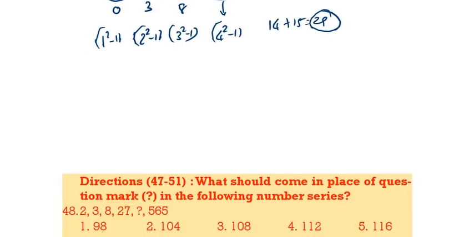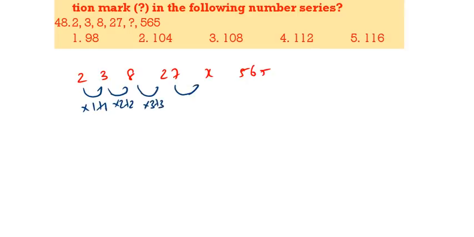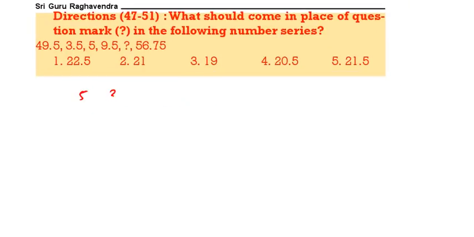Next question. See the next question. 2, 3, 8, 27, question mark, 565. This will be into 1 plus 1, into 2 plus 2, into 3 plus 3, into 4 plus 4, that is 112. Next, 3.5, 5, 9.5, question mark, 56.75.